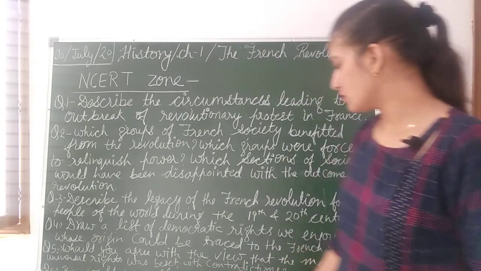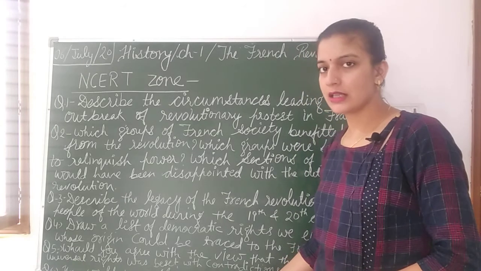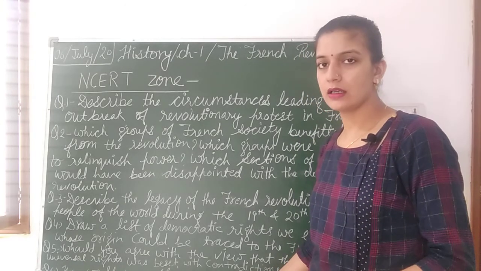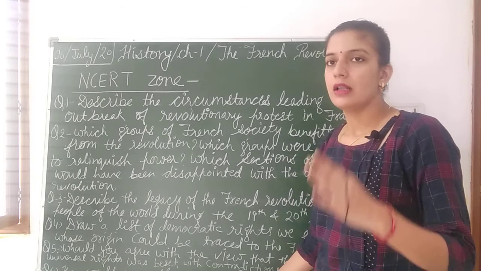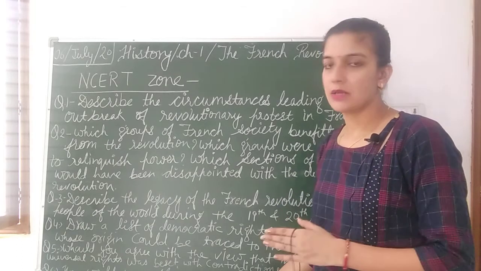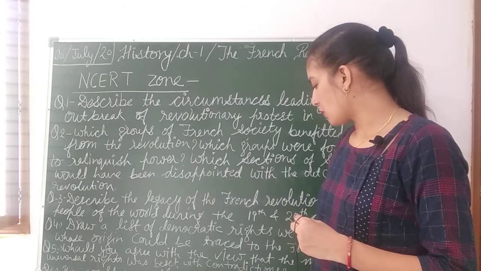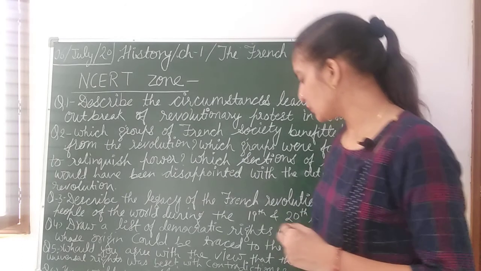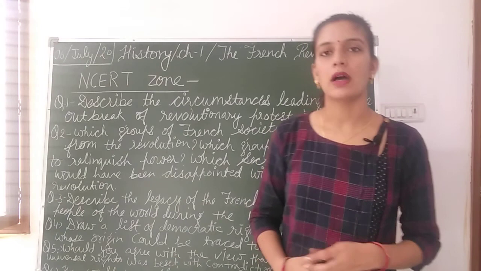So in this you may simply write the contradiction between the elected legislative assemblies, there was a problem between these two. So that's why Napoleon got the chance to come into power.